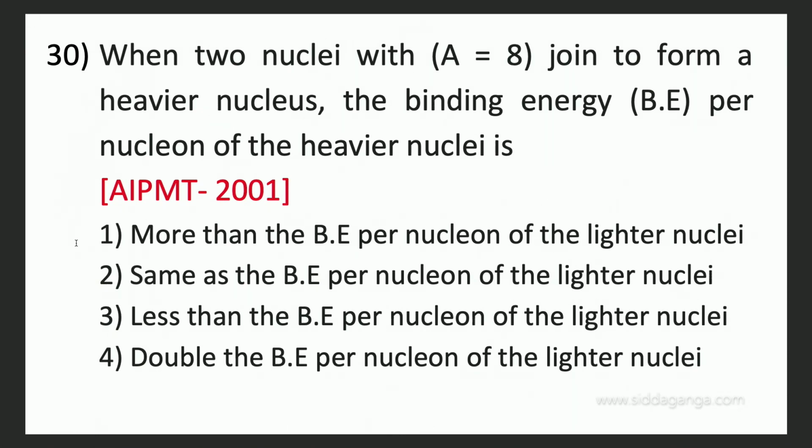When two nuclei with A equal to A join to form a heavier nucleus, the binding energy per nucleon of the heavier nucleus is more than the binding energy per nucleon of the lighter nuclei, same as the binding energy per nucleon of the lighter nuclei, less than the binding energy per nucleon of the lighter nuclei, or double the binding energy per nucleon of the lighter nuclei.